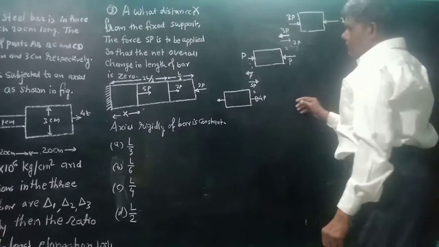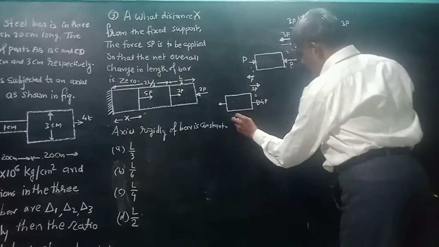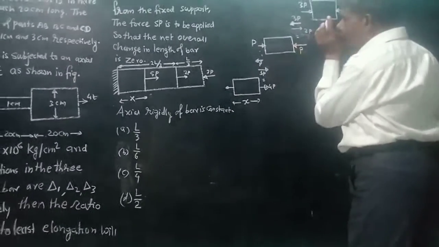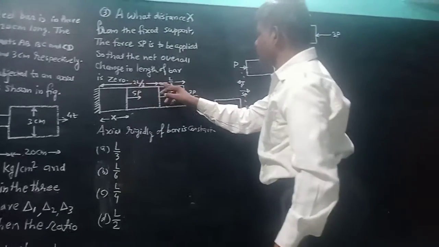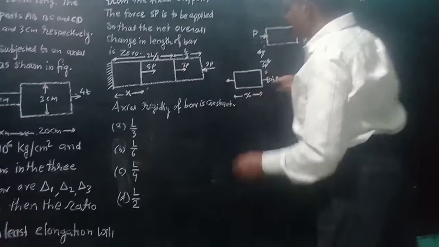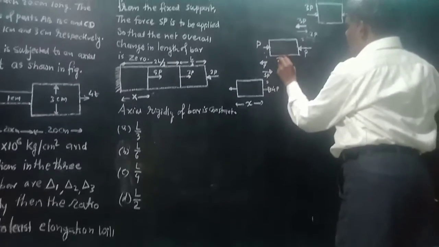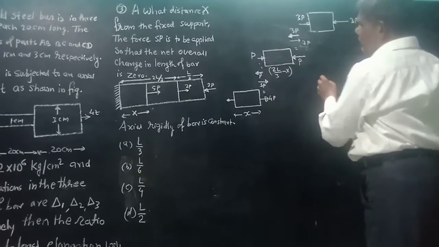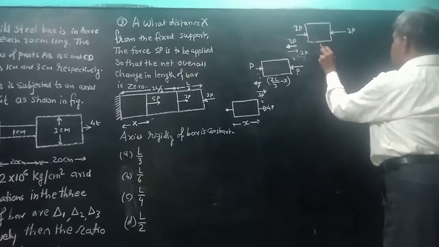These are the lengths of the bar. The first length is equal to x, and the overall length is 2L by 3. So this length is equal to 2L by 3 minus x, and this length is equal to L by 3.